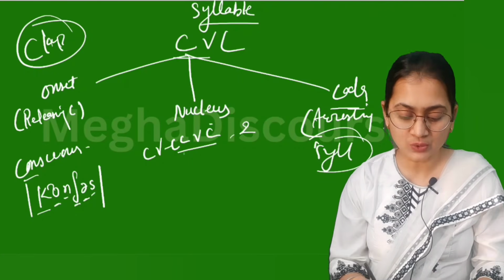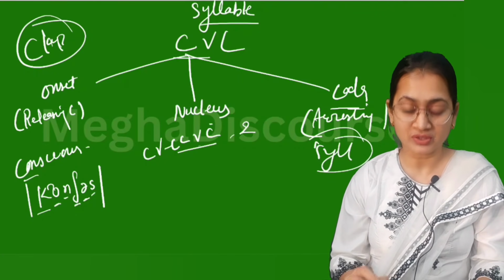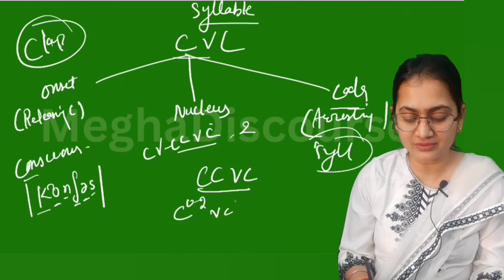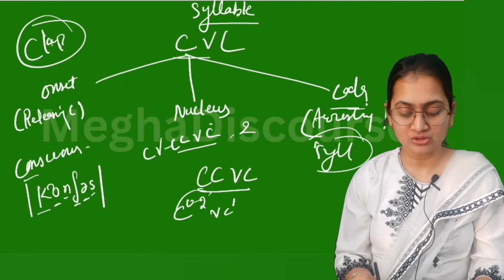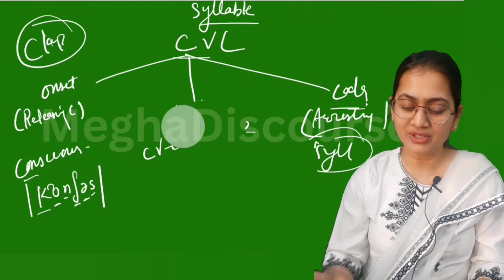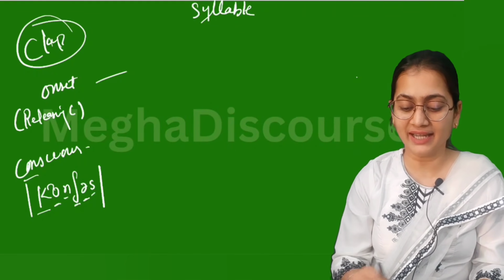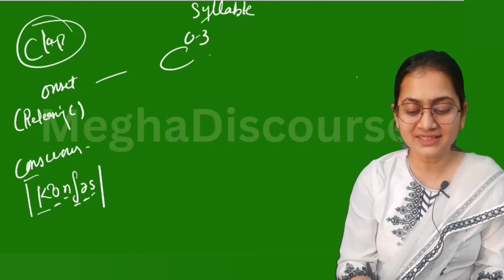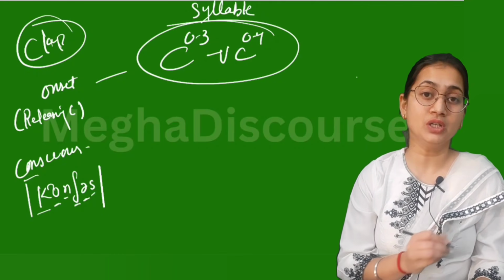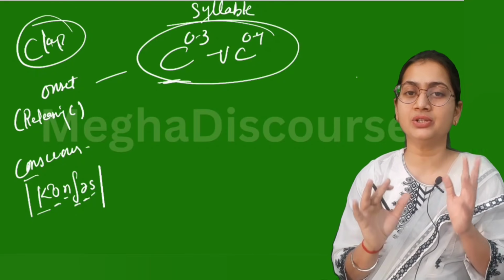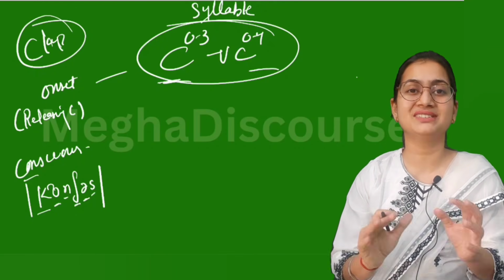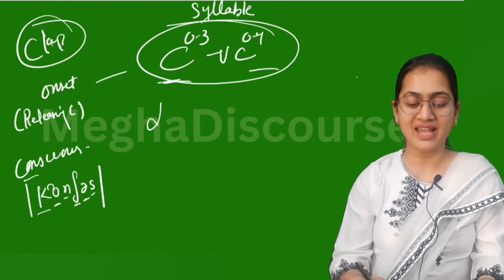Like if I say here, it is CCVC, it means here we have two onset consonants and one coda. Now we have a rule for that one: C0-3, V, and C0-4. This is the rule, that from the initial position we can use a maximum of three consonants, and in the last position we can use a maximum of four consonants. Like we have determine.